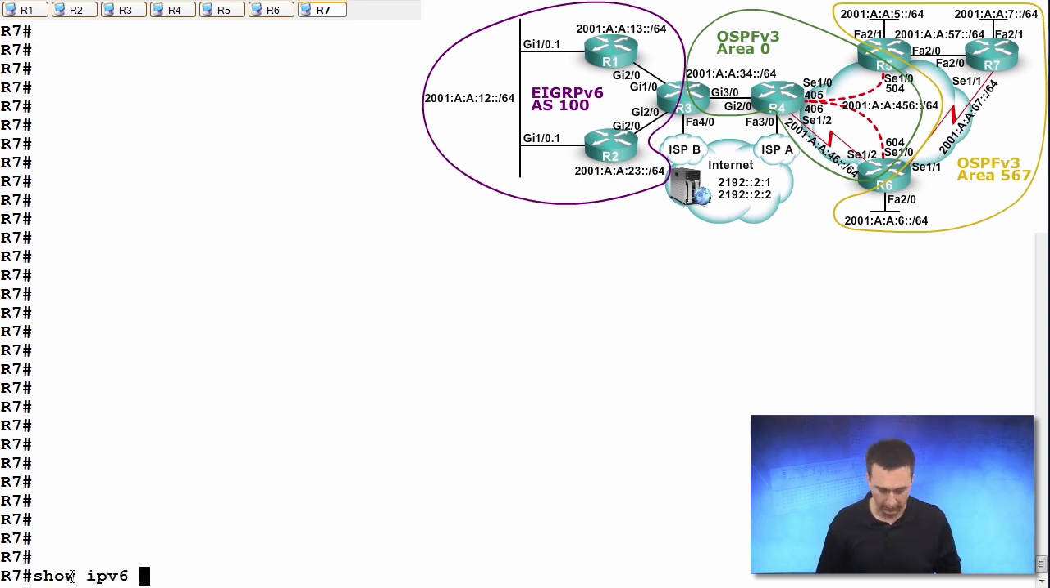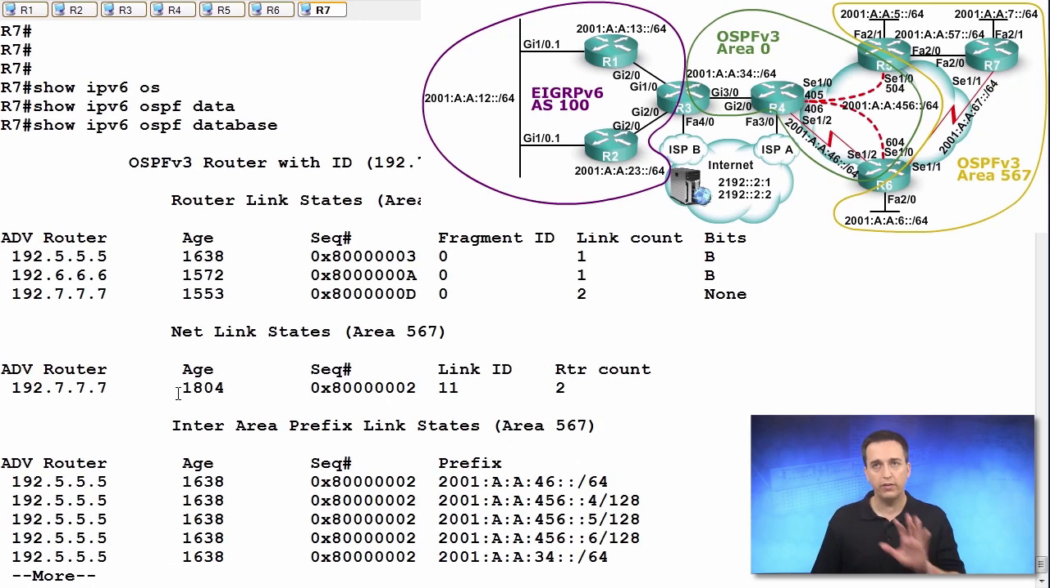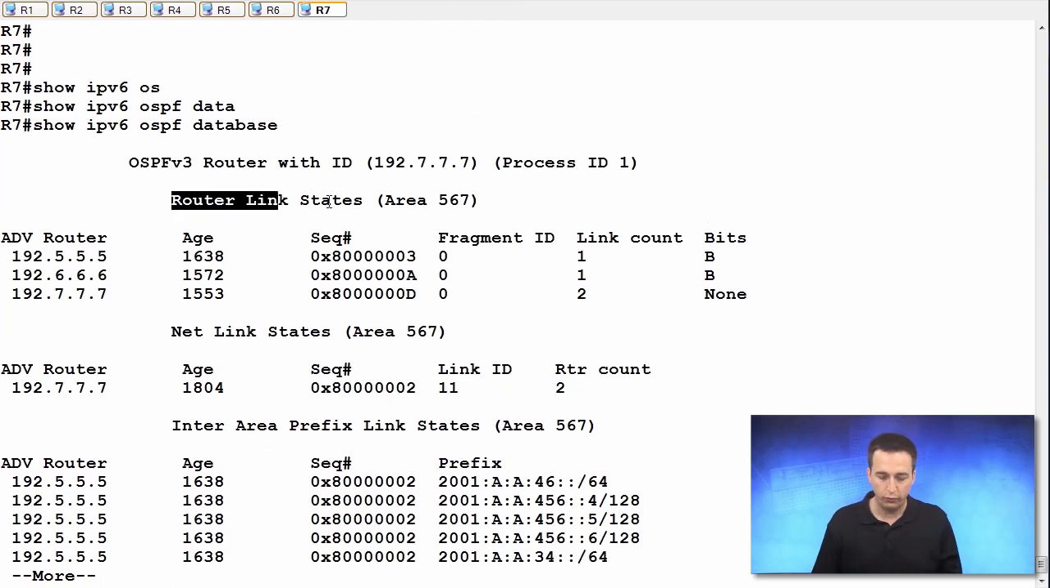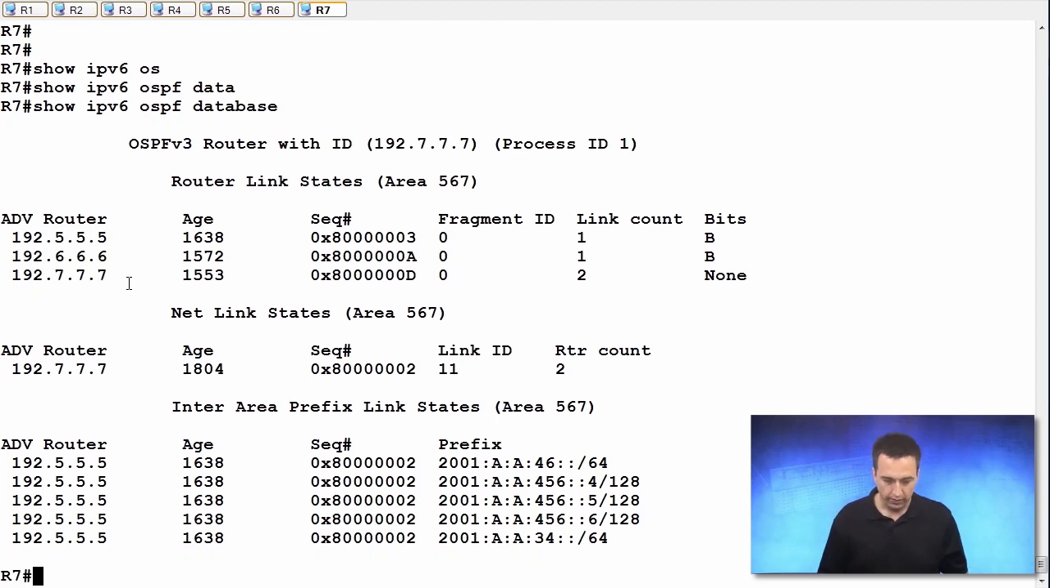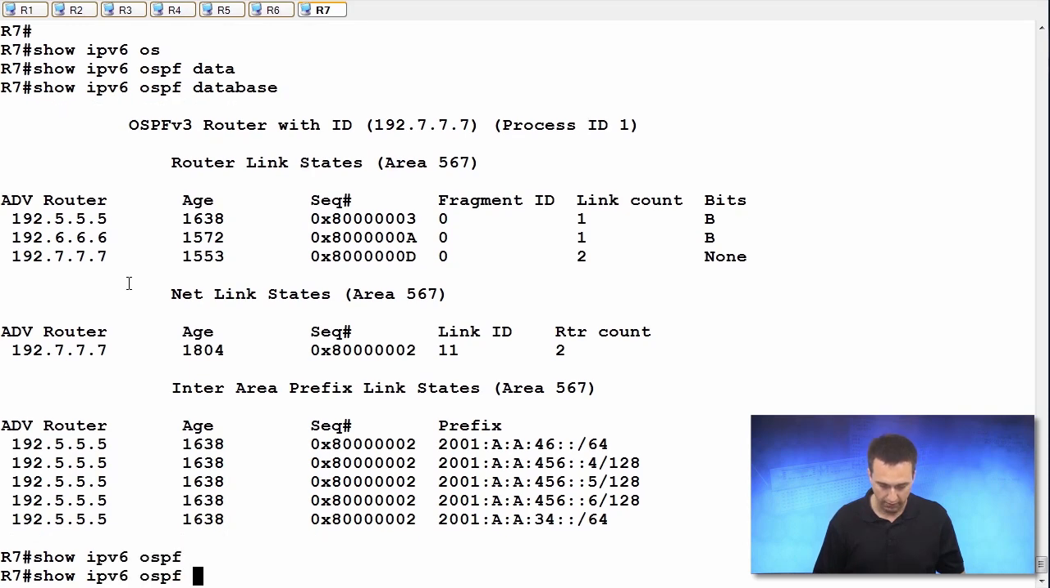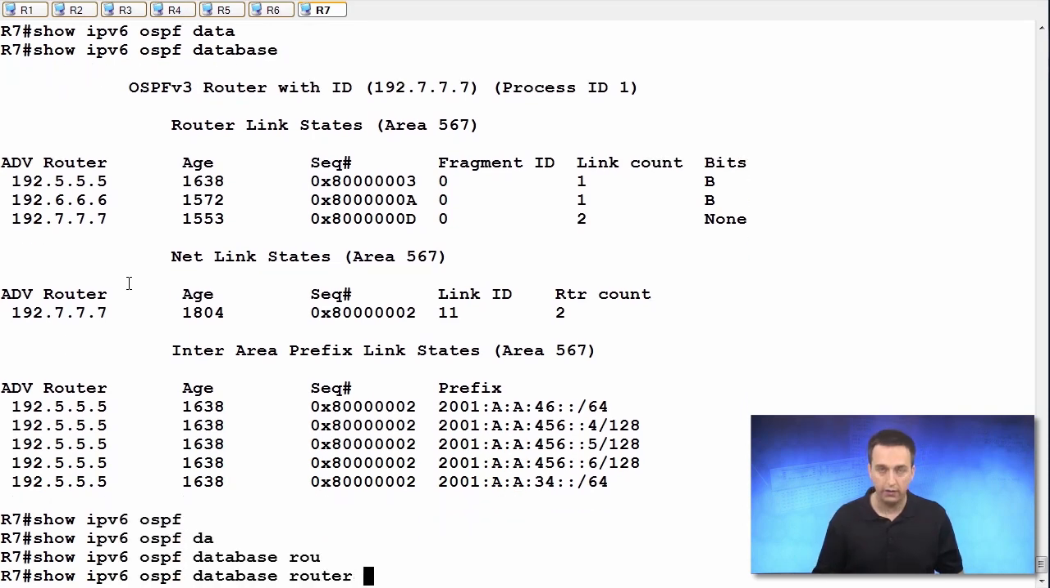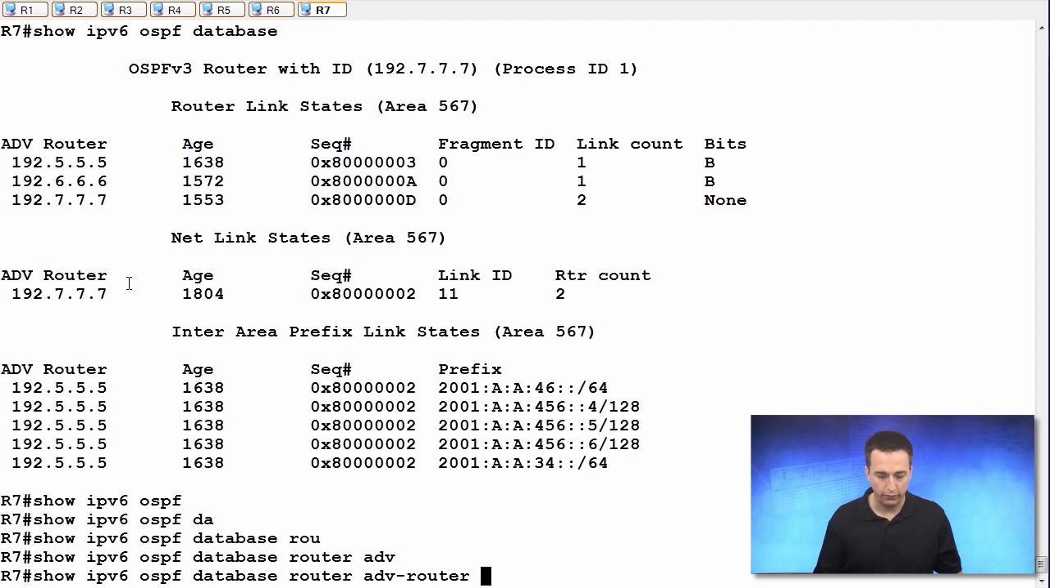Show IPv6 OSPF database. So we're on R7 over in area 567, and we can see we have 3 Type I LSAs that we've received. One from R5, one from R6, and one from ourselves. So let's take a look here at the one from R5 as an example. Show IPv6 OSPF database, and it's a router LSA. And I'm going to say I want to know about the one from the router that advertised it to me, so it's 192.5.5.5. That's the advertising router.